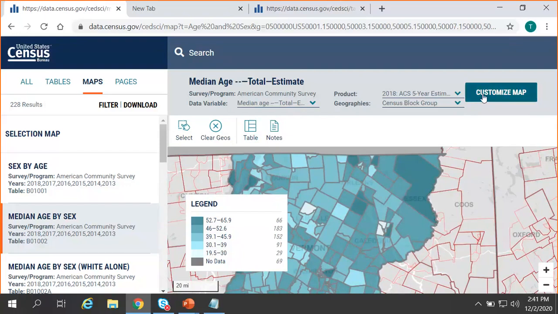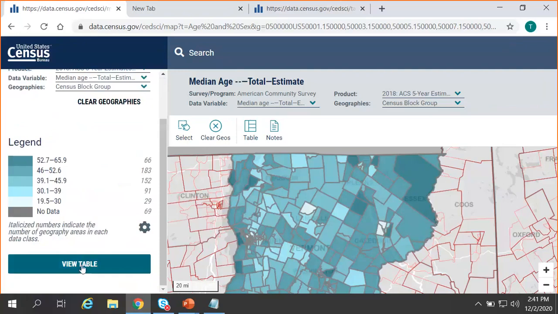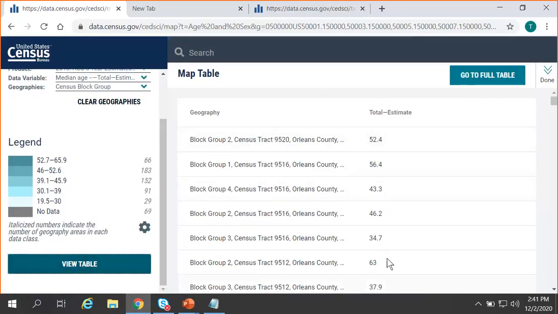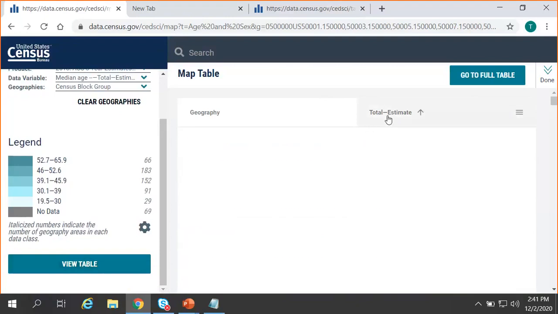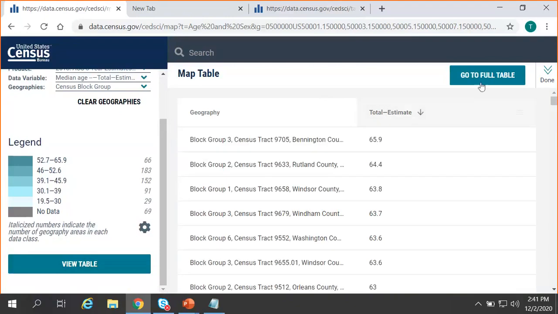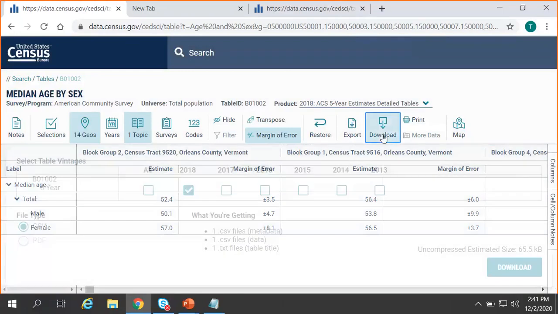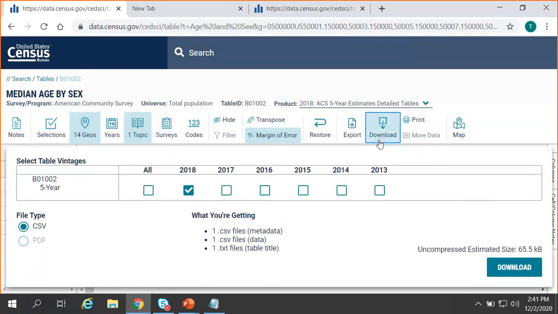A couple other things you can do with the map is click on Customize Map in the upper right. There's an option to view table, and this gives you that one single estimate that you chose to map out. You can choose to sort this in ascending or descending order. You can also go to the full table. Here I'm going to click that button and just show you one last thing on the site, which is the download. It's pretty intuitive to go through the download process.